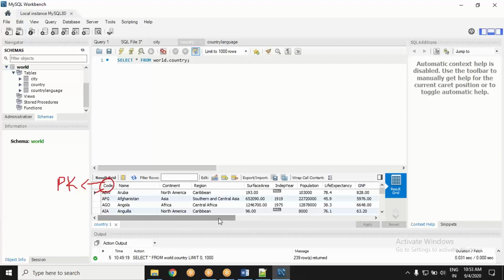The code is already the primary key. It is mapping with the foreign key of the city table. No, continent. Which table is it mapping to?